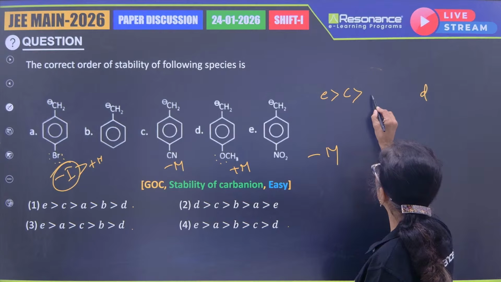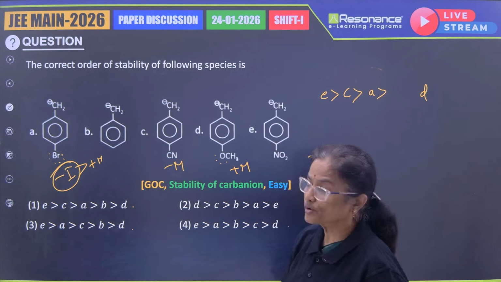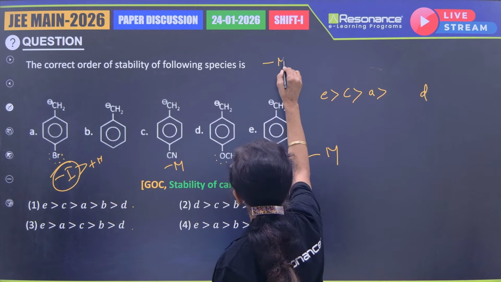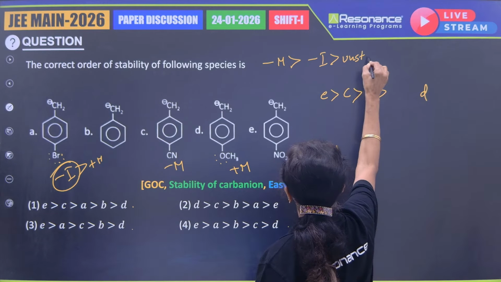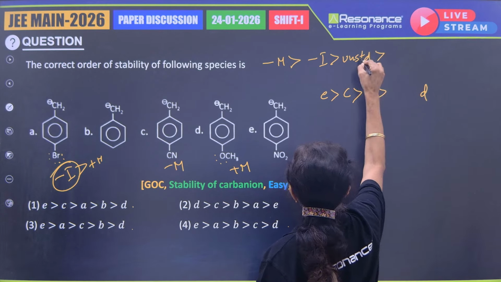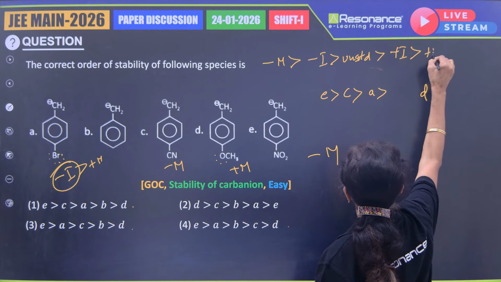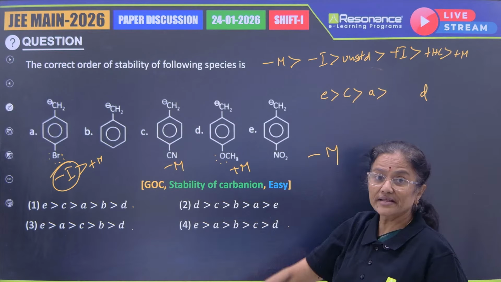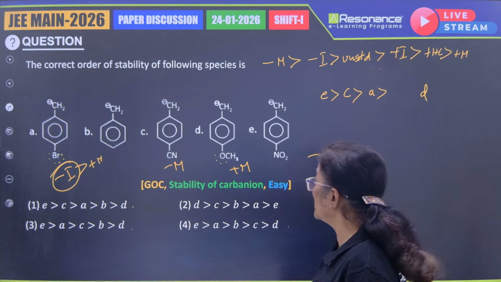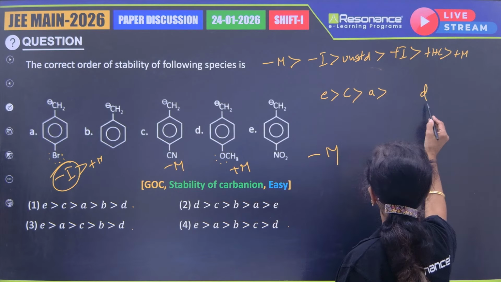So let me go with A. Whenever there is a withdrawing group, the stability will be more. That means minus M greater than minus I greater than unsubstituted greater than plus I greater than plus hyperconjugation greater than plus M. The least priority I would give is to the plus M effect, and we have a plus M effect group here. And that is the reason we have put D as the least one.